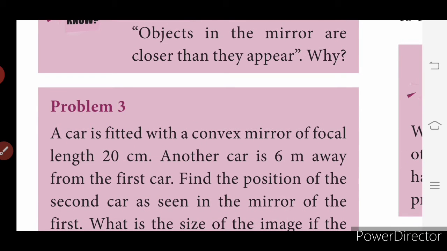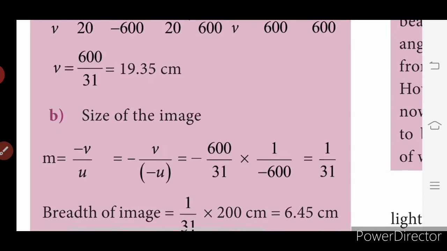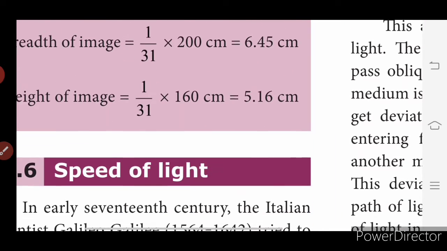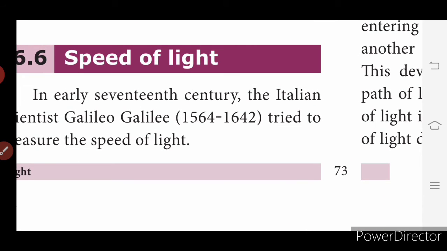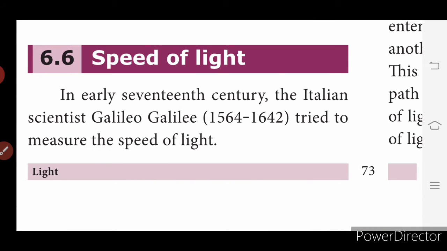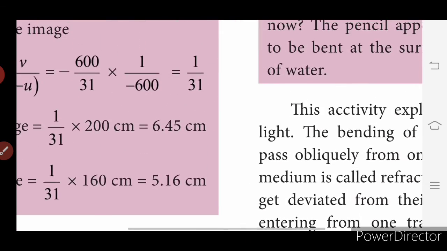Now we will see the speed of light. What is the speed of light? Can you calculate the speed of light? Who found the speed of light? In the early 17th century, the Italian scientist Galileo Galilei, 1564 to 1642, tried to measure the speed of light. So who made the first experiment? Galileo Galilei.